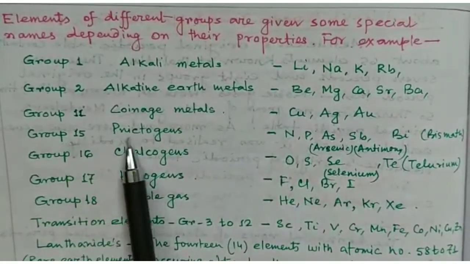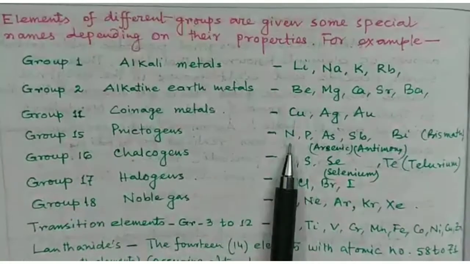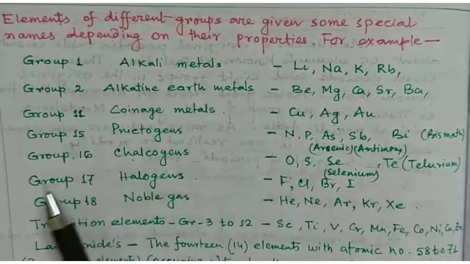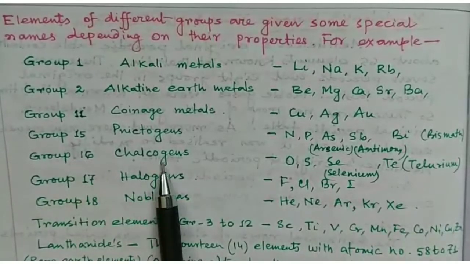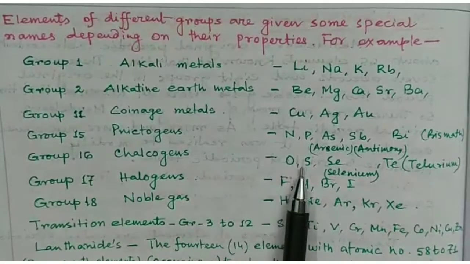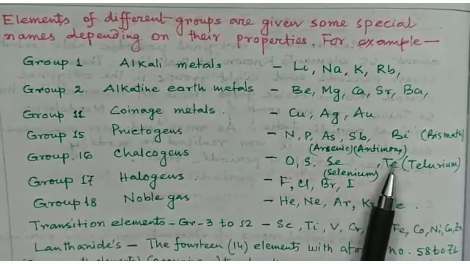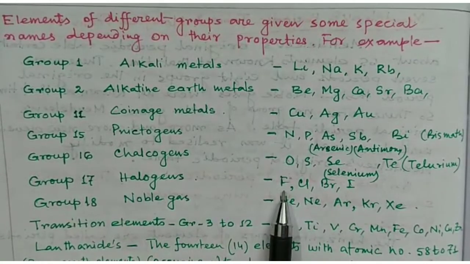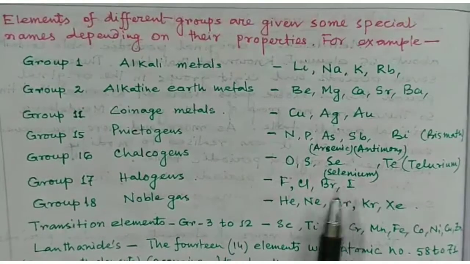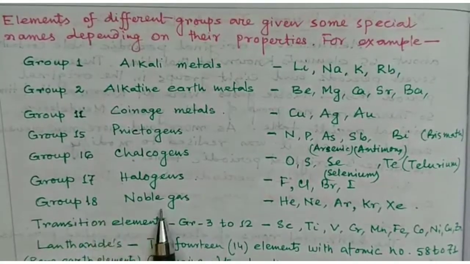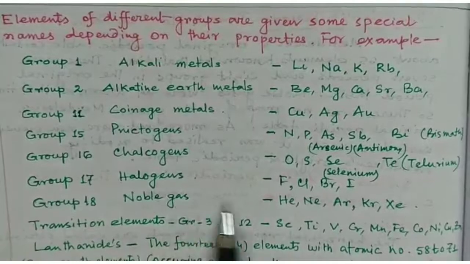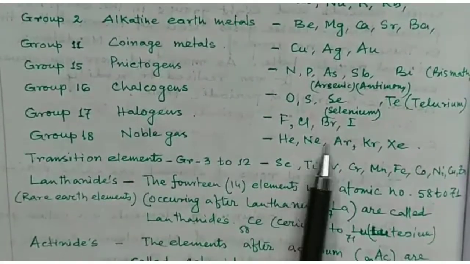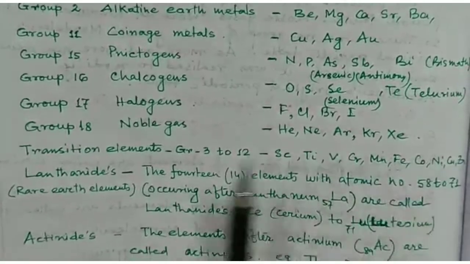Group 15 is known as pnictogens: nitrogen, phosphorus, arsenic, antimony, bismuth. Group 16 is known as chalcogens. Examples are oxygen, sulfur, selenium and tellurium. Group 17 is known as halogens: fluorine, chlorine, bromine, iodine. And the last group, group 18, is known as noble gases, and the examples of noble gas or inert gas are helium, neon, argon, krypton, xenon, etc.